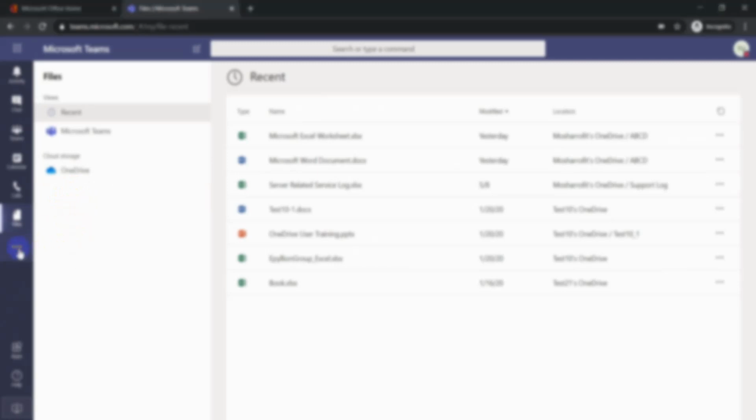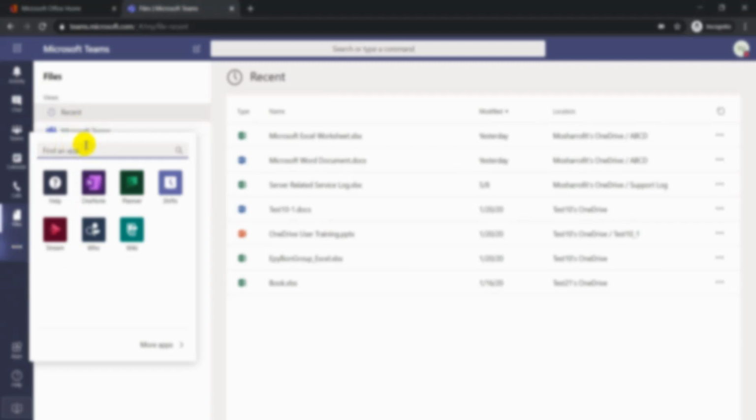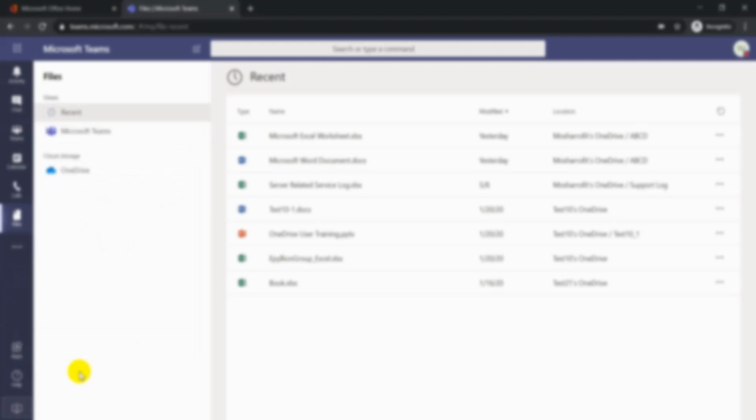Now go to the three dots. It's the app option. I already showed you. Okay, that's all about Microsoft Teams.